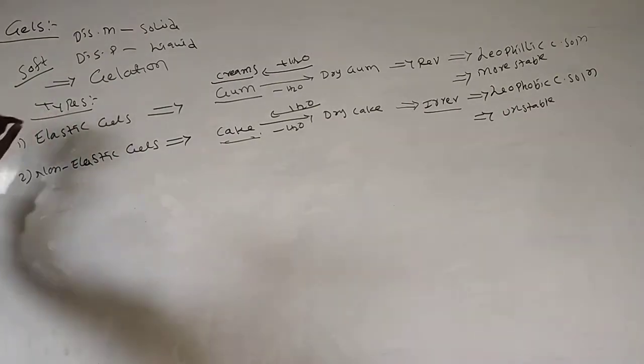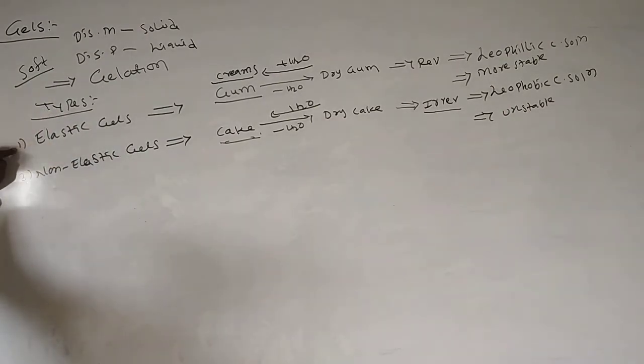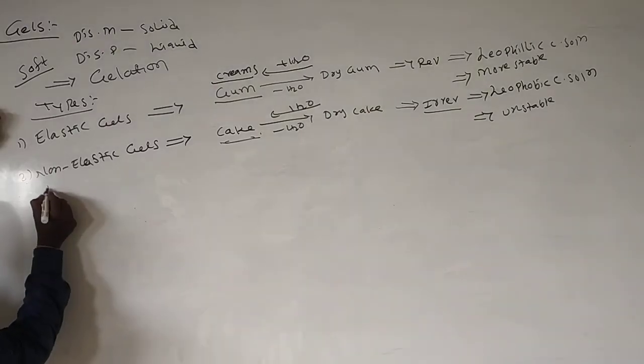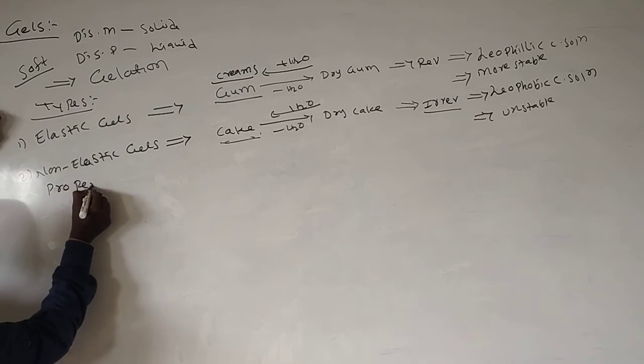Two types of gels are present. One is elastic gel and the second one is non-elastic gel. The gel which retains its previous properties, we call elastic gel. The gel which does not retain its previous properties, we call non-elastic gel. Then in conclusion, we see the properties of gels.